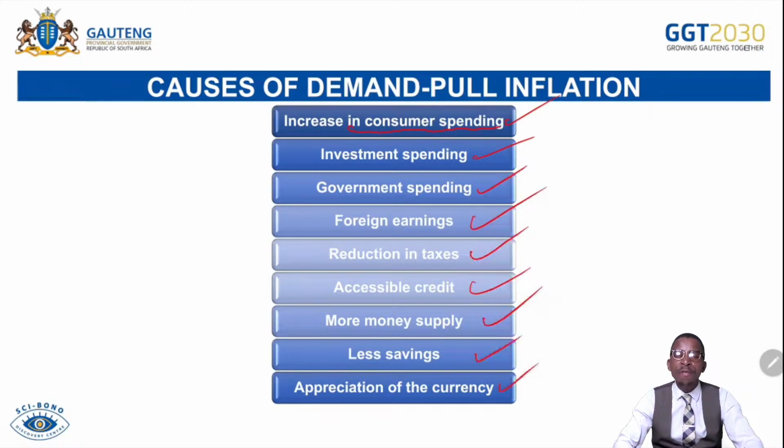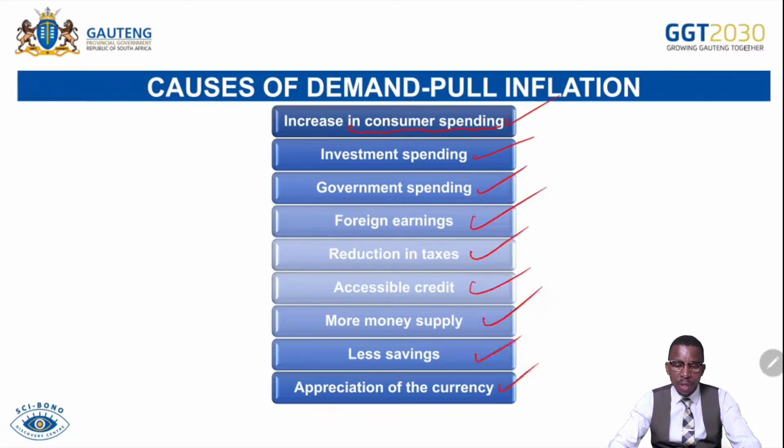Appreciated currency. If our currency appreciates, it gains more value compared to other foreign currencies. For that reason, that can cause our consumers to afford relatively more goods and services from abroad, and that can cause what we call demand pull inflation, while reducing what we call cost push inflation, because if the currency appreciates, imported capital goods become cheaper for South African firms. As they become cheaper, local firms will be producing at a lower cost than previously, and that will be reducing the cost push inflation.